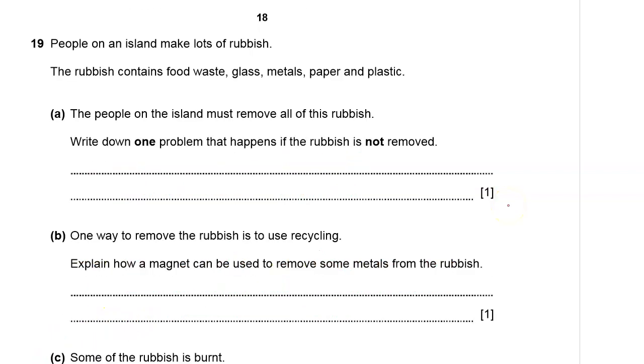Let's look at question 19. People on an island make lots of rubbish. The rubbish contains food waste, glass, metals, paper, and plastic. The people on the island must remove all of this rubbish. Write down one problem that happens if the rubbish is not removed.